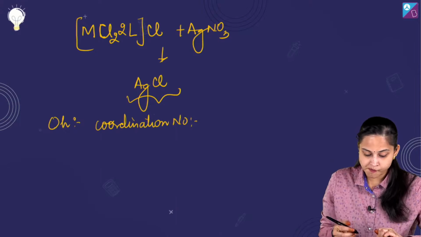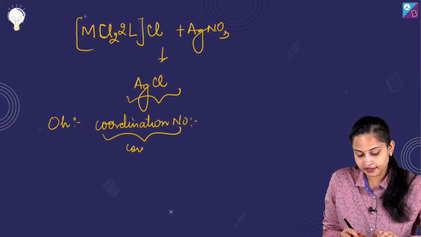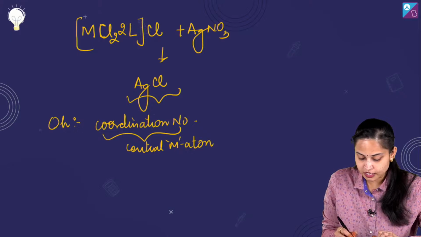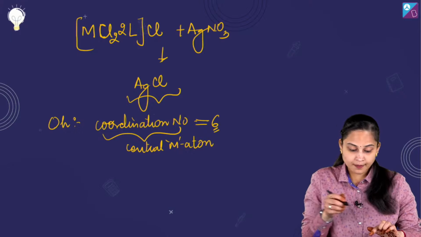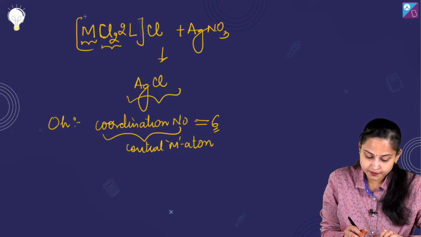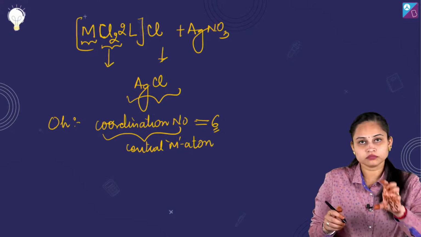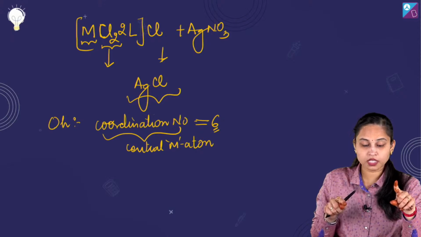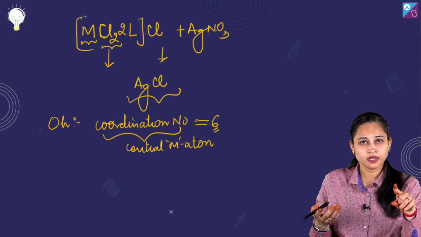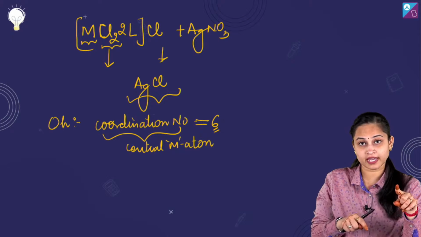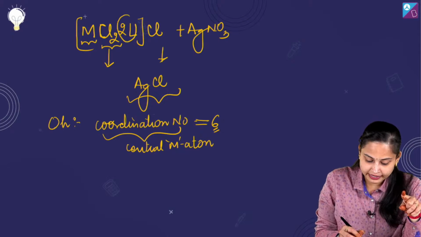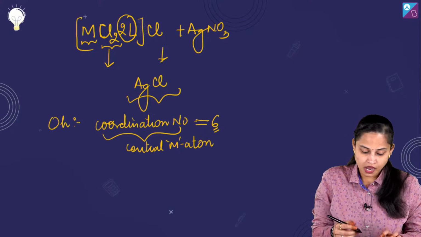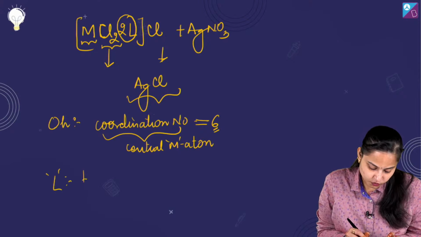Coordination number of the central metal atom is basically equal to 6। ये मेटल है, ये क्लोरीन है। 2 लिगेंड्स क्लोरीन के हैं, तो यहां से कोऑर्डिनेशन 2 हो गया। और the coordination number for the octahedral complex is 6, that means ये जो मेरा L ligand है, ये बाइडेंटेट ligand होगा, तभी coordination number 6 होगा।